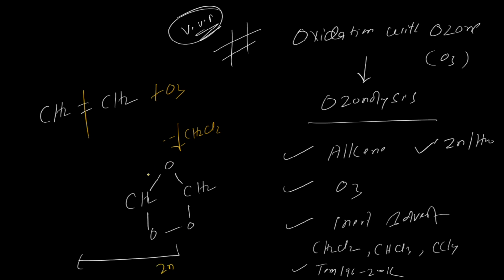Zinc breaks it just like this, and this zinc will react with the O and form ZnO as a byproduct.